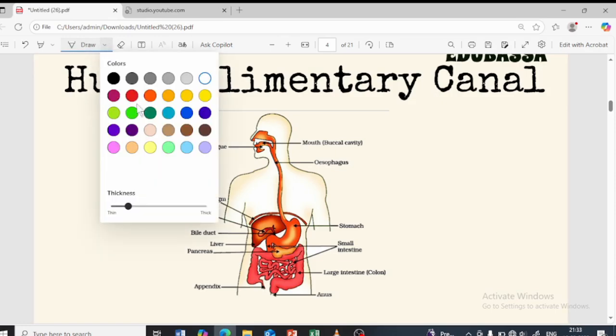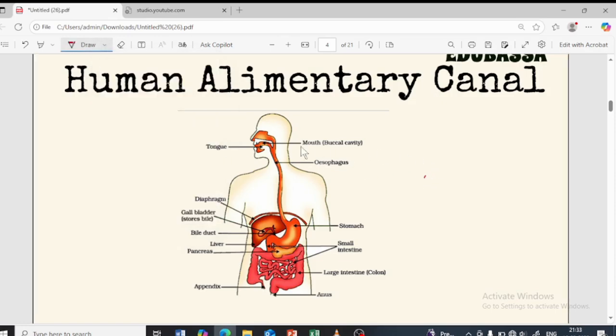Yes, this is the human alimentary canal. You can see over here, this is the mouth where the tongue is present, the teeth are present, as well as the saliva, the liquid which is present in your mouth. Then you can see the long elongated, pipe-like structure, which we call the esophagus or the food pipe, through which the food is going to enter the stomach. This is the stomach, which is a J-shaped, bag-like structure.